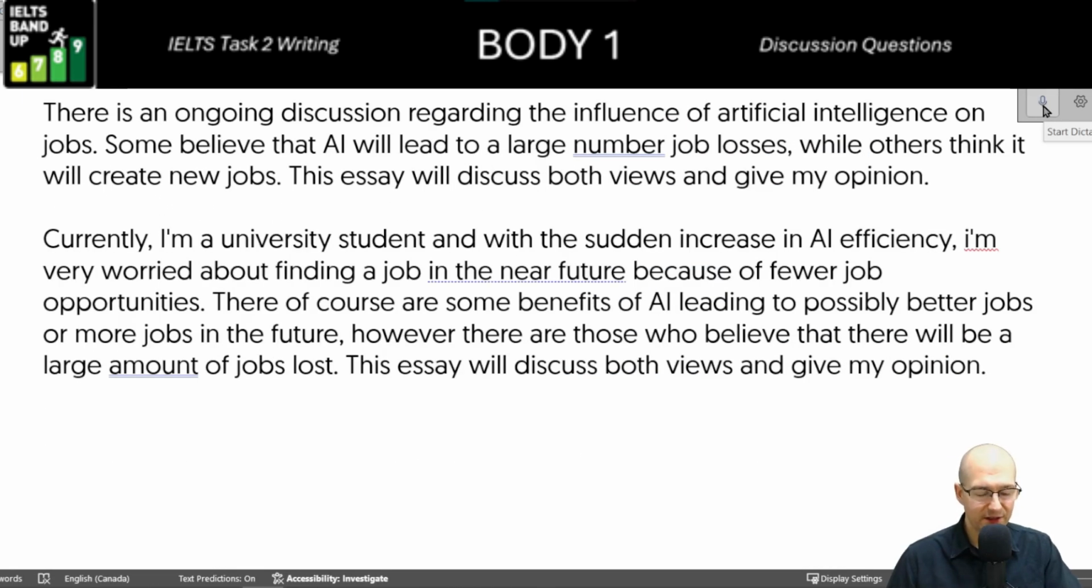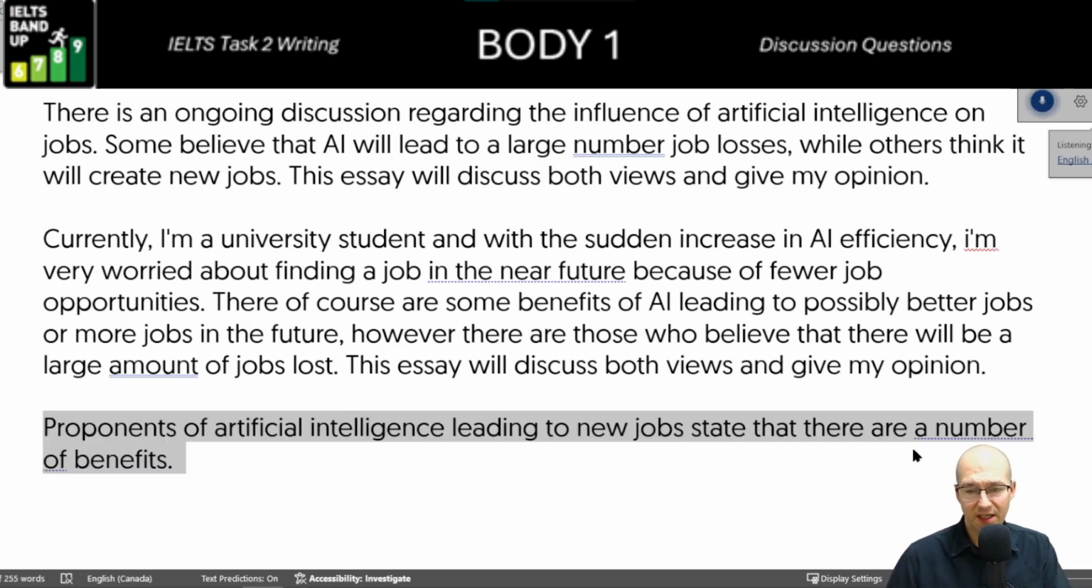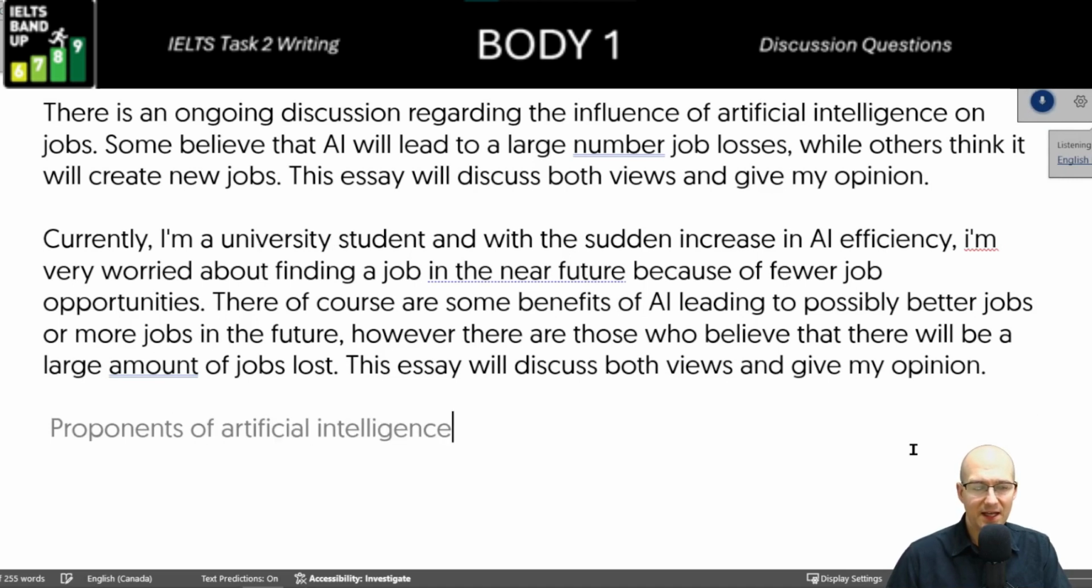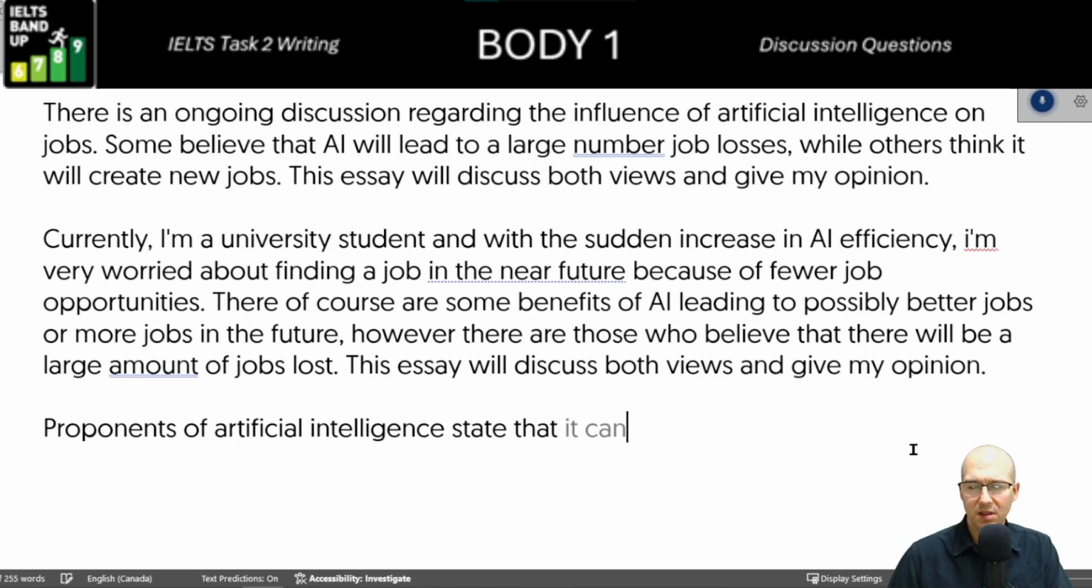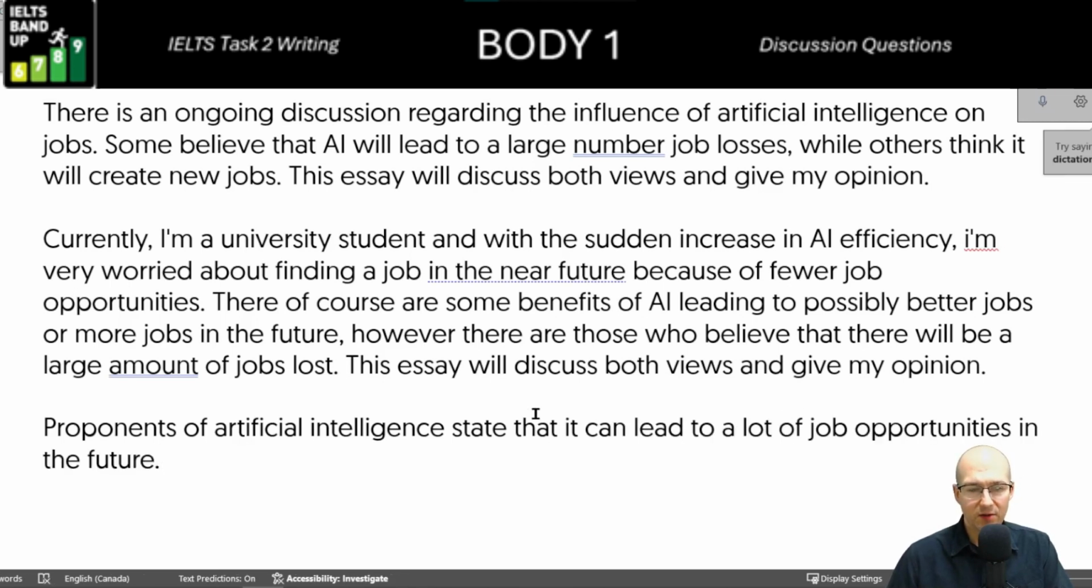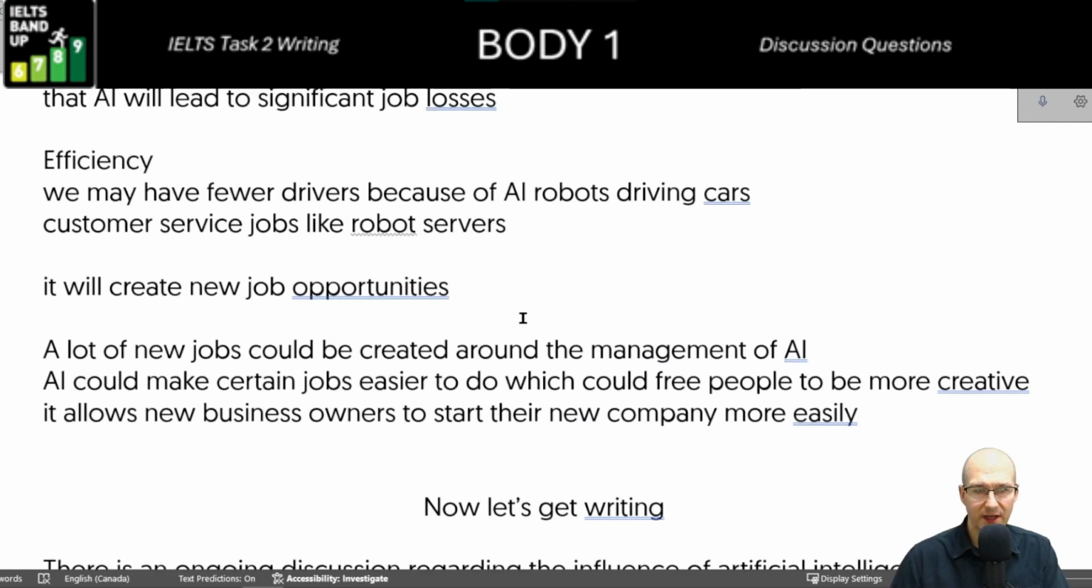Here's a word that you can use for every opinion or discussion essay. Proponents of artificial intelligence state that it can lead to a lot of job opportunities in the future. Now, this is absolutely fine, right? You can leave it here. Or you can add a little bit more. You can say, because, and then we can check our notes, right? We can say,